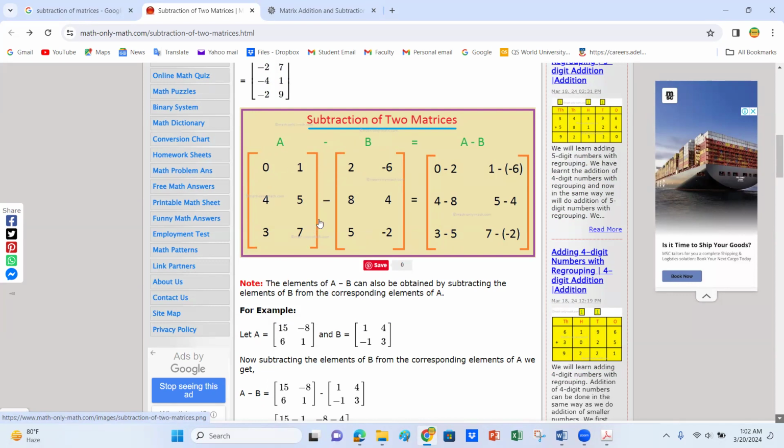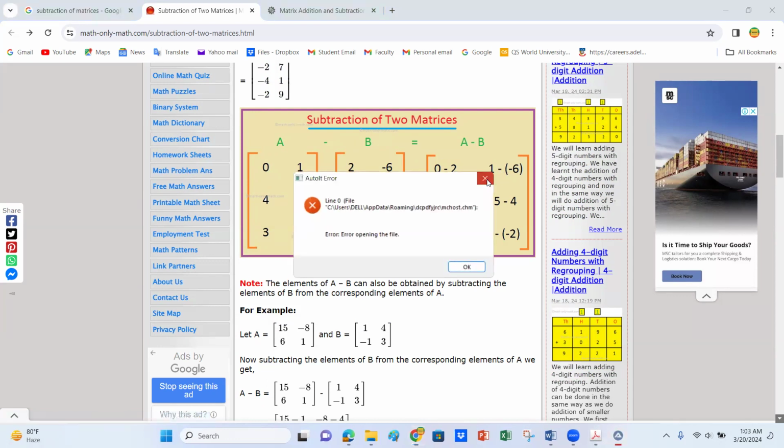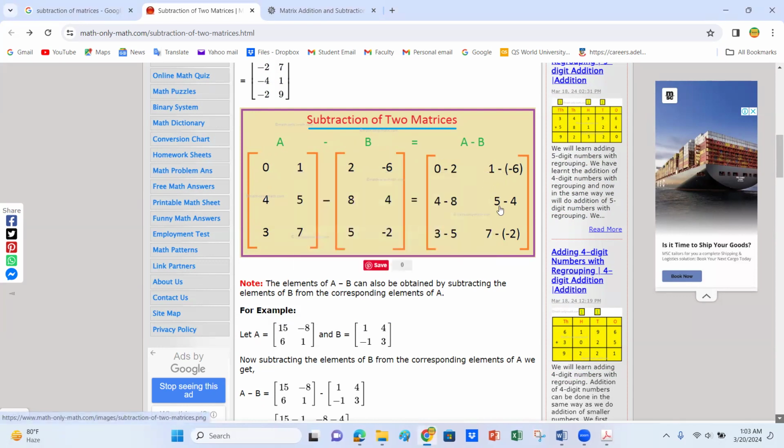0 minus 2, that is equal to 0 minus 2. 1 minus into minus 6, minus into minus is positive, so positive 7. Okay, and 4 minus 8 here, 5 minus 4 here, 3 minus 5 here, and 7 minus into minus 2. So its result is minus 2, 7, minus 4, 1, minus 2, and 9. You do not need to write the positive sign here. You can write here A minus B.